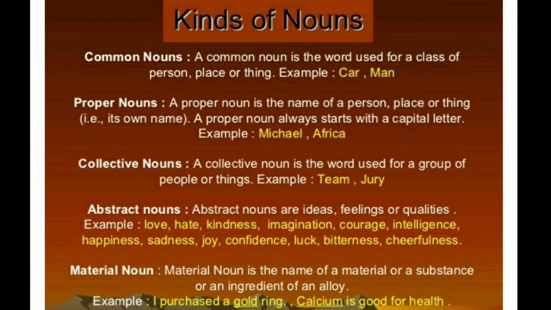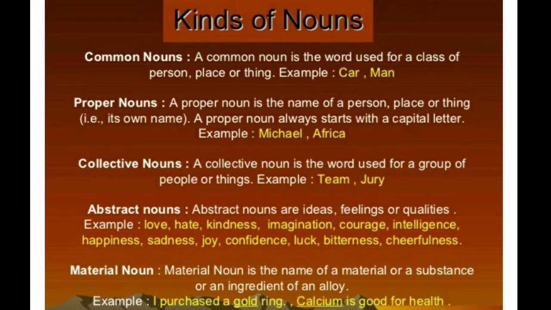Then it comes to collective nouns. A collective noun is the word used for a group of people or things. The first is a common noun for a class of person, place or thing.